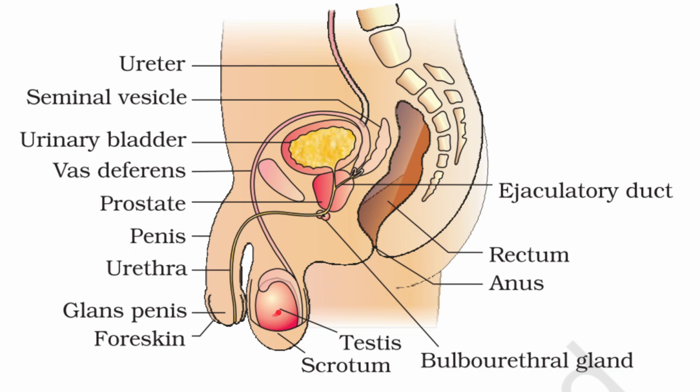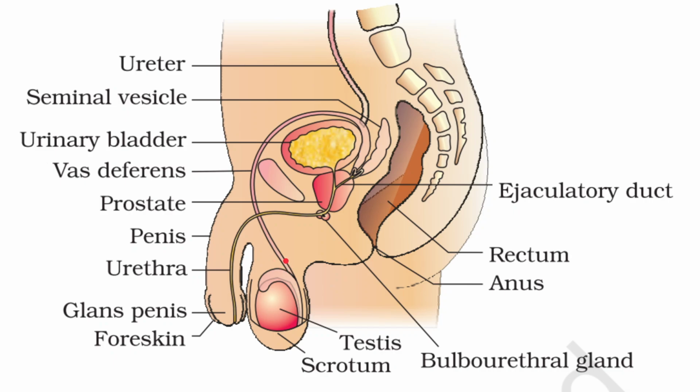Next you can see the diagram. So we saw this. This is the epididymis, present on the posterior surface of each testis. From inside this arises the vas deferens. Vas deferens ascends to the abdomen. This is the urinary bladder. So you already know this is the ureter. Ureter will carry urine from the kidney to the urinary bladder.